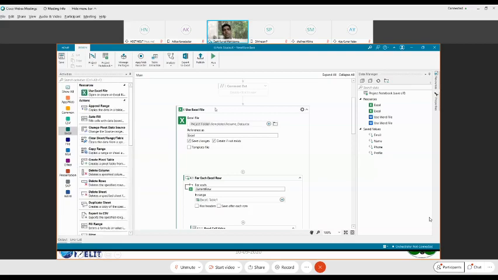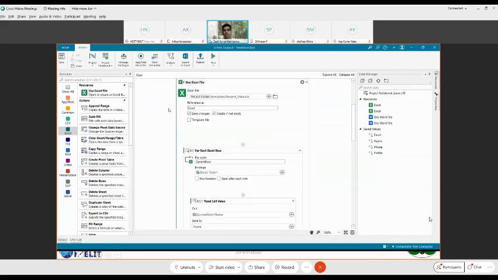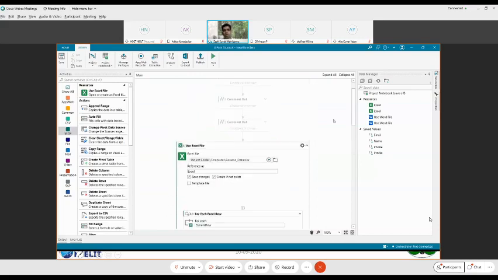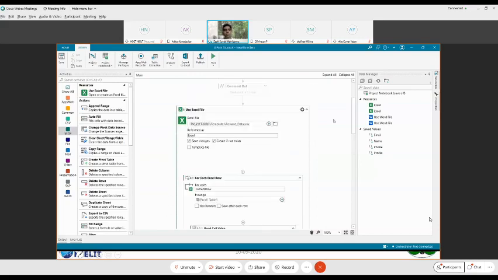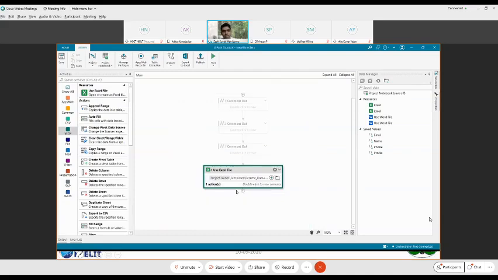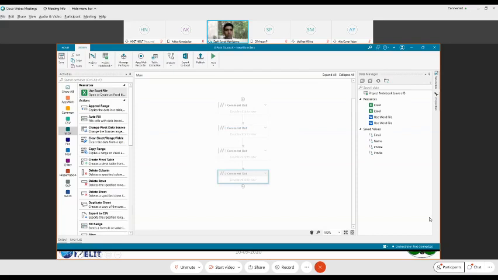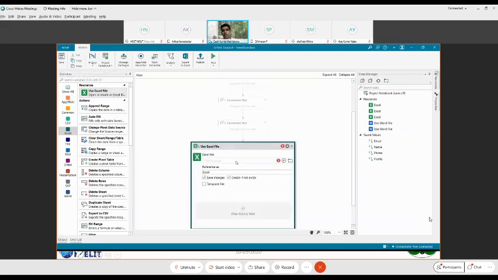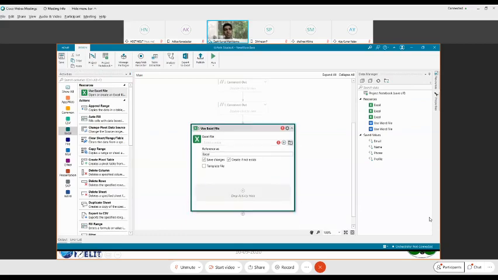Anyways, so this is how we have created a new sequence. In this new sequence, all we wanted to do was drag and drop a Use Excel File. Basically, what we have done, let me do it this way, or else I'll close this, I'll comment this. Yes, I commented it. All we need to do is, that's it. Drag and drop. Once you drag and drop this Excel file, it is going to ask you to browse that particular file. So which file are we right now looking for? We are looking for this resume data.